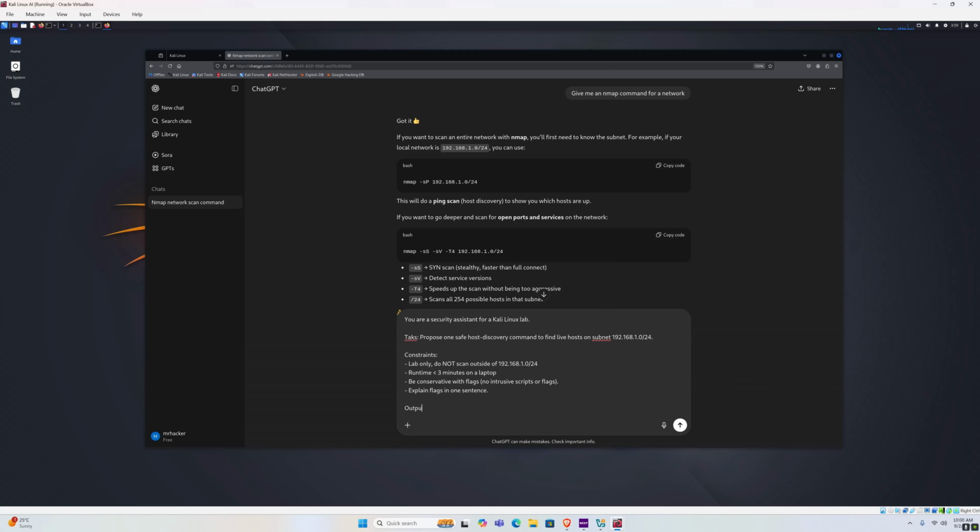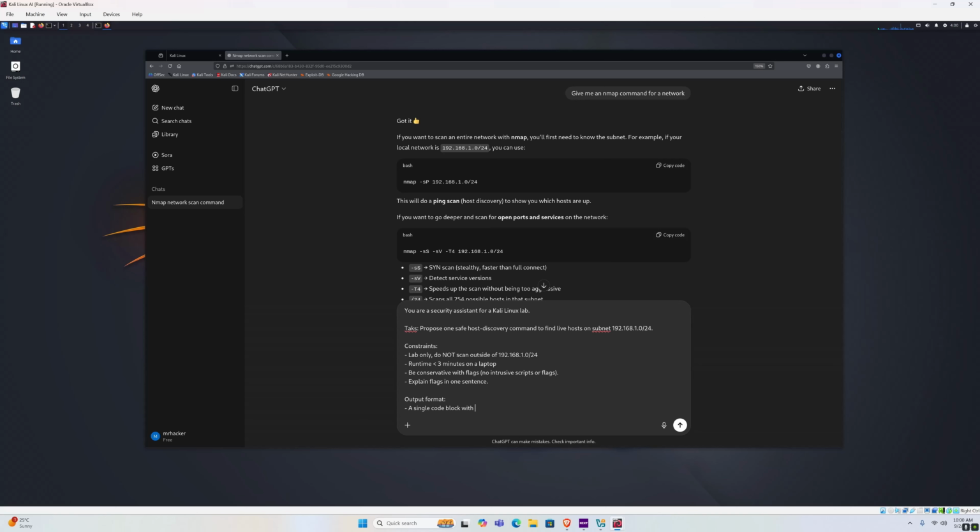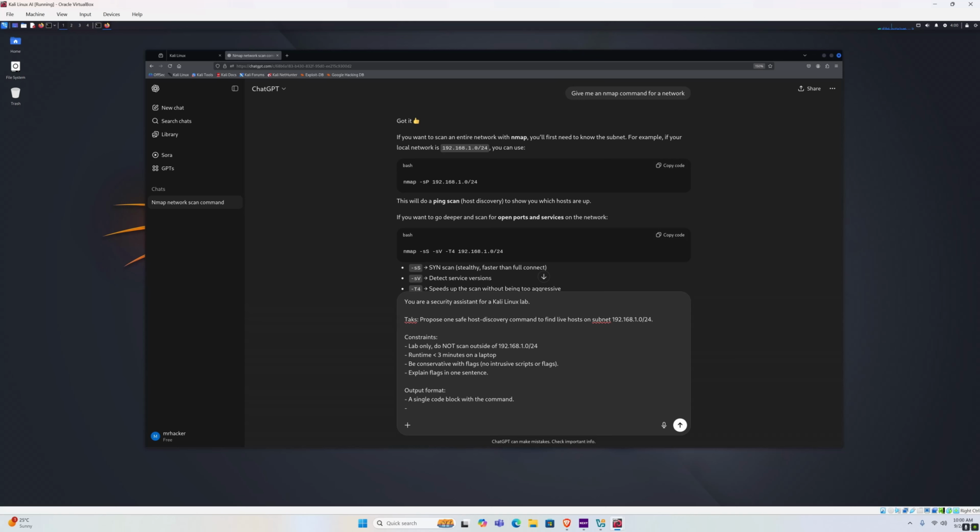And the output format is also something that you can provide. Let's type: a single code block with the command. That is the output format that we want for the command. Under that, we want then one sentence explaining why these flags are safe in a lab.